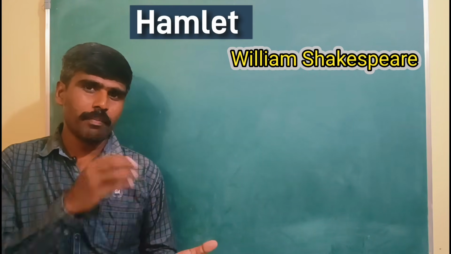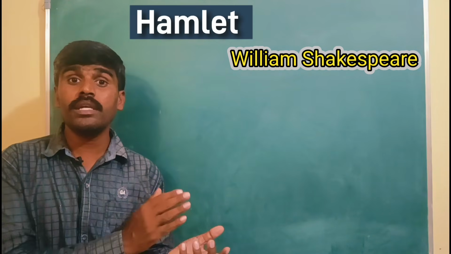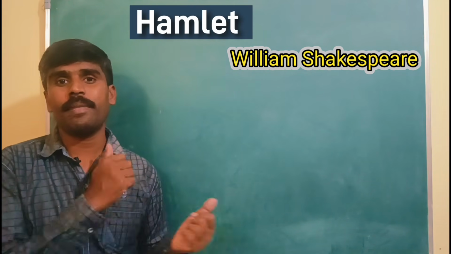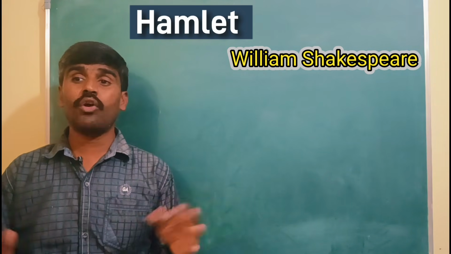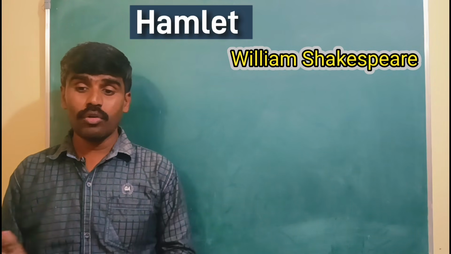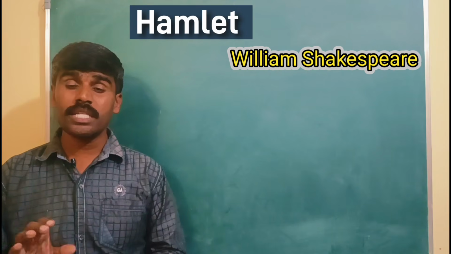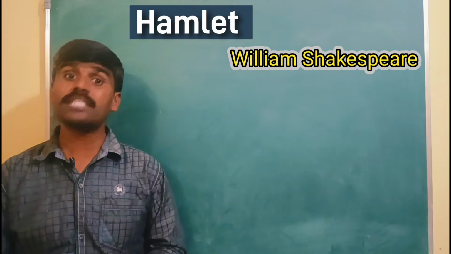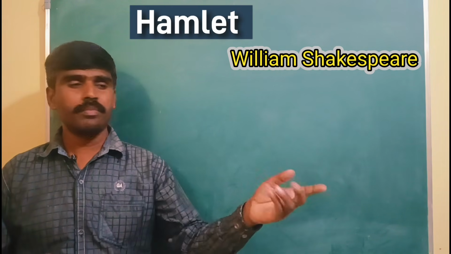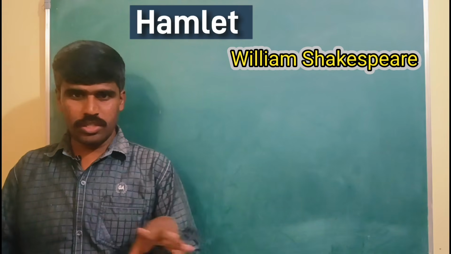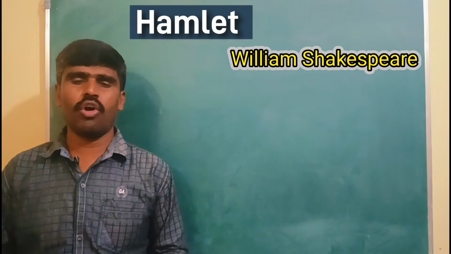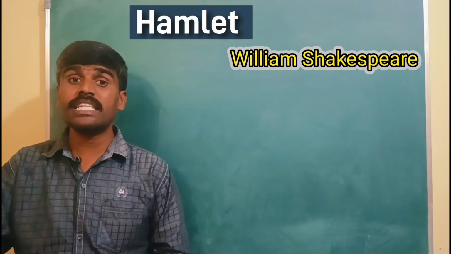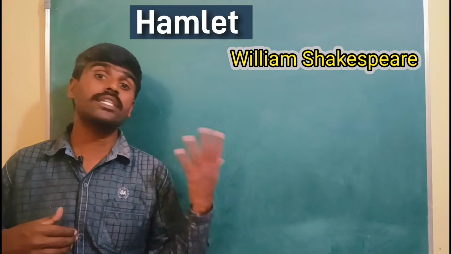He arranges some poisoned wine to be offered to Prince Hamlet, so that he will die. But unfortunately, all the plans go wrong, because that poisoned wine is consumed by Prince Hamlet's mother, Gertrude. Mother Gertrude also was watching this fencing match. She thinks that it is normal wine, she takes it, she consumes it and she dies on the spot.